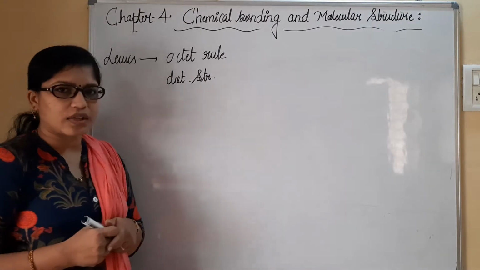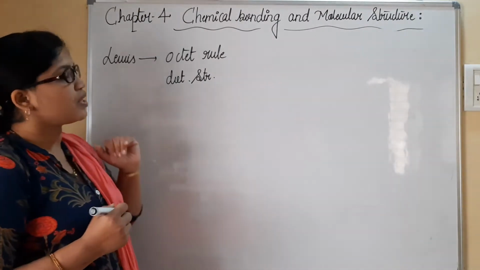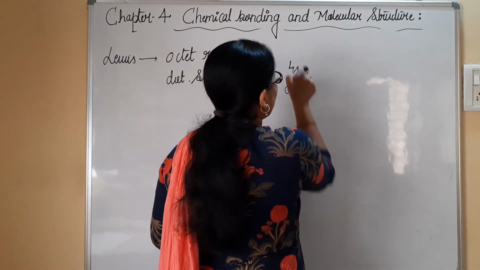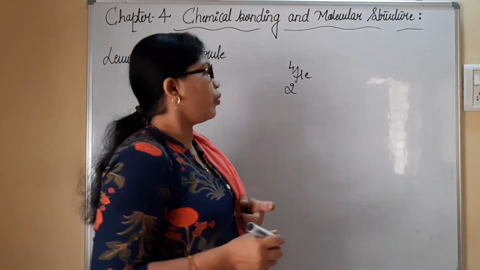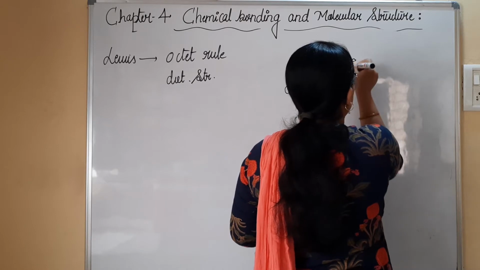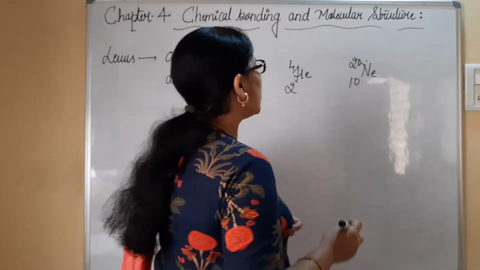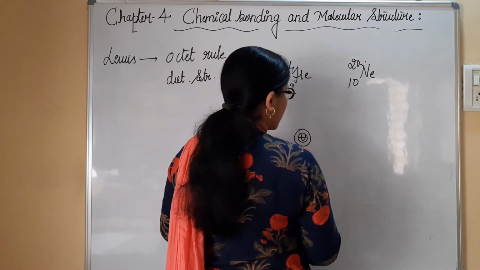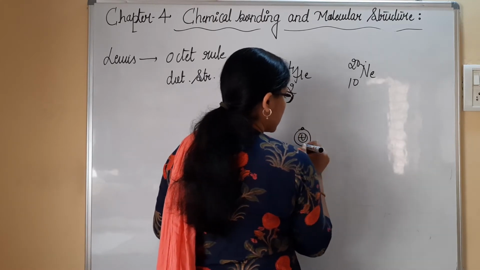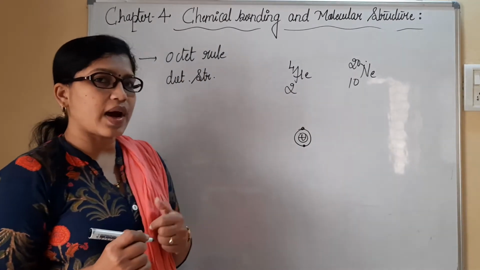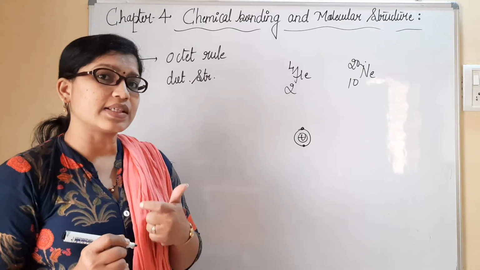Before I start with the Lewis dot structure or Lewis octet rule, I must tell you one more point. Consider helium with atomic number 2 and mass number 4, and neon with 10 and 20. In helium, I have a positively charged nucleus with only 2 electrons. You would ask which one is the kernel.